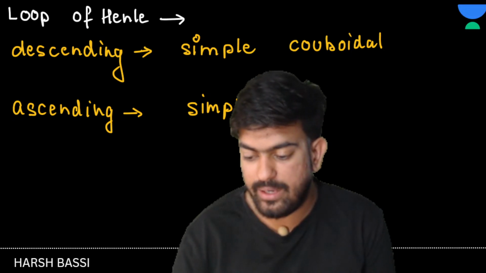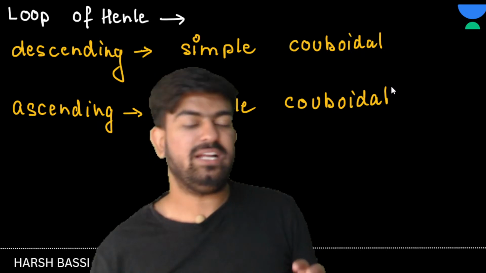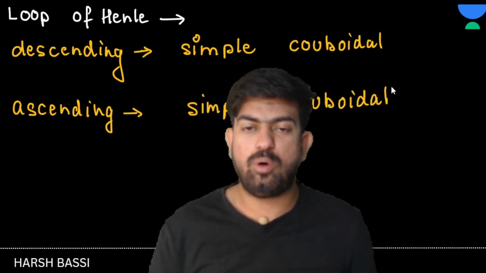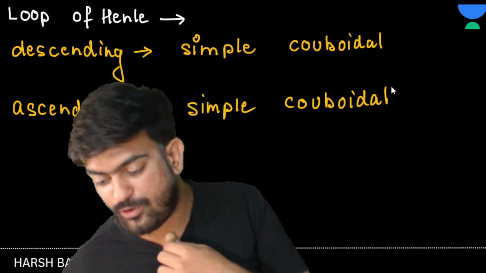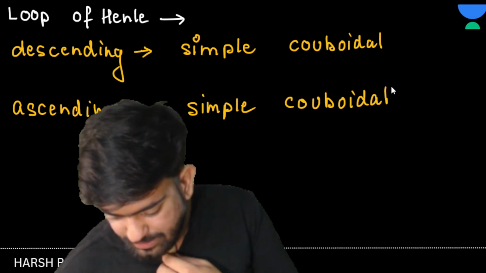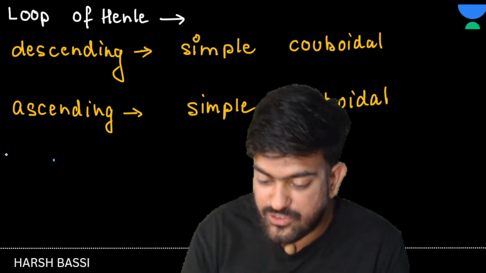Okay, clear? Now we saw the Bowman's capsule contains the podocytes, PCT has brush border, and the loop of Henle contains simple squamous. Okay, clear to everyone? Now here we have another one which is known as DCT, bachcho.